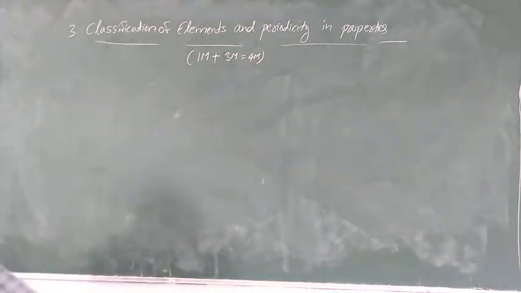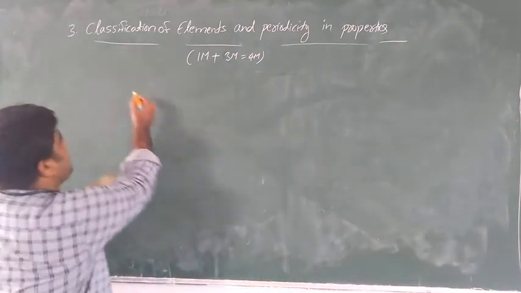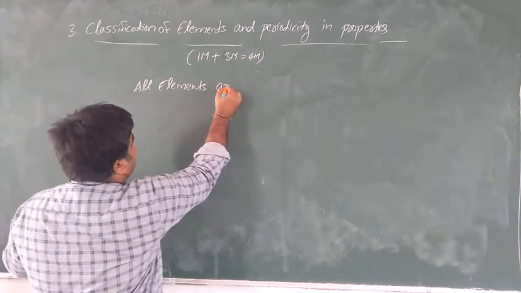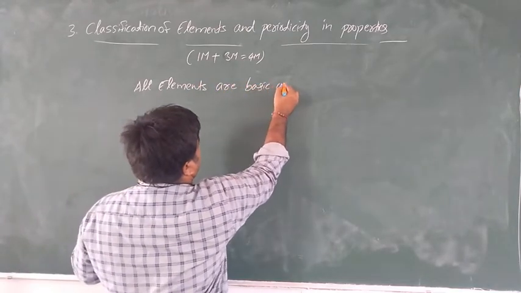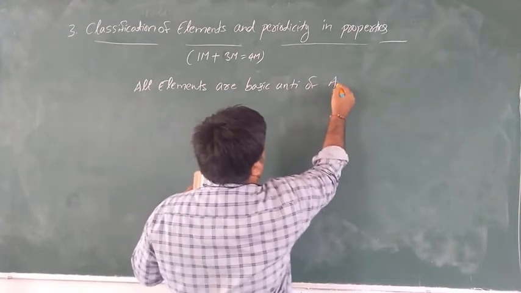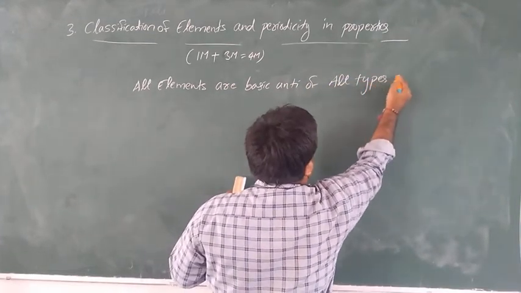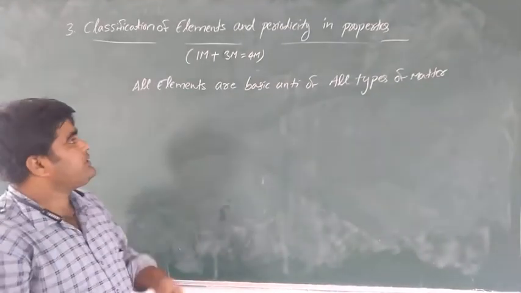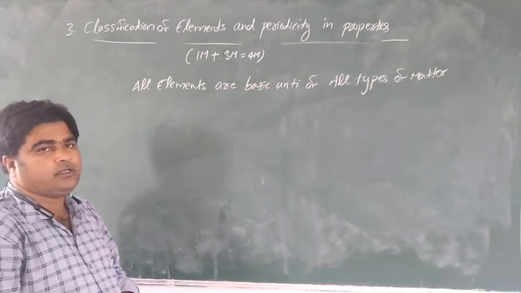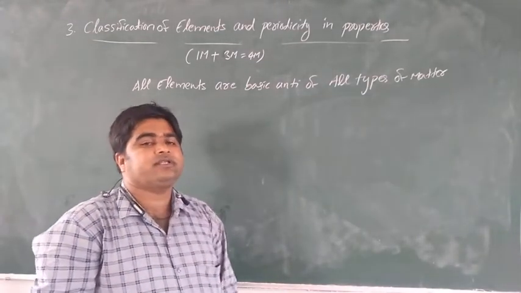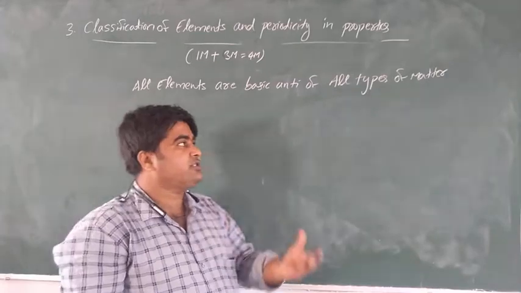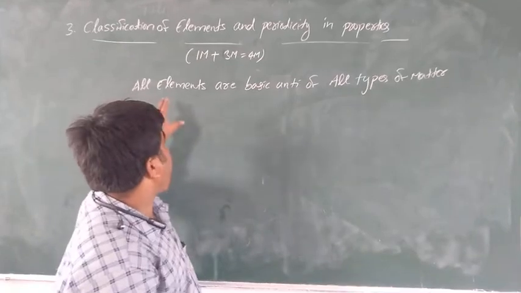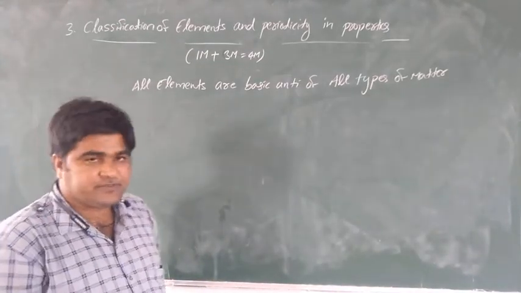So what is matter? Matter exists in a solid state, a liquid state, and a gaseous state. All elements are the basic units of all types of matter.